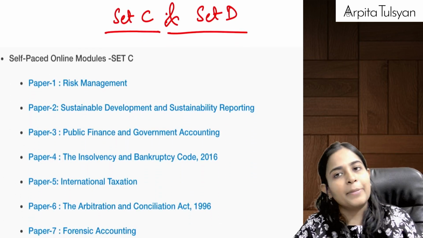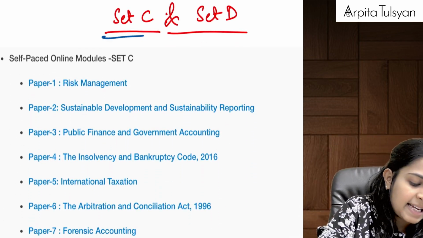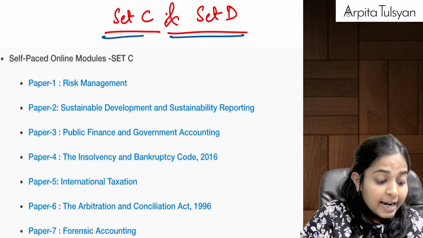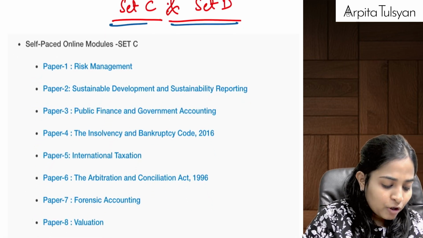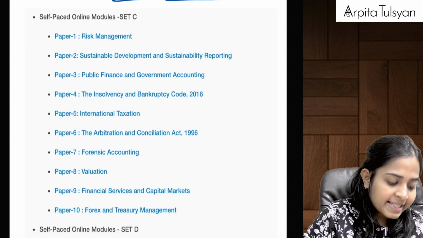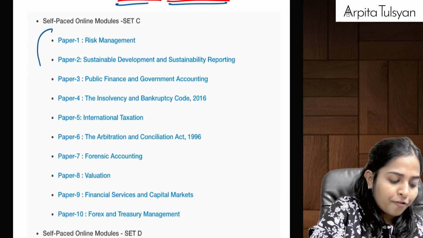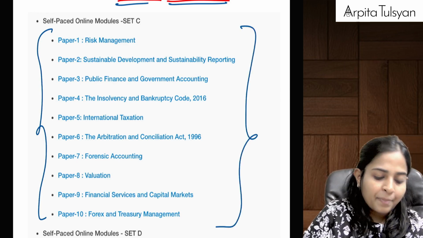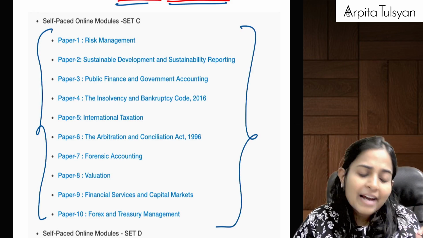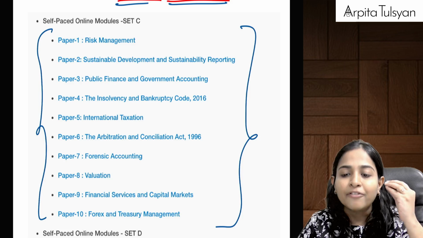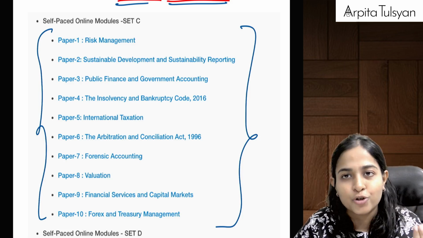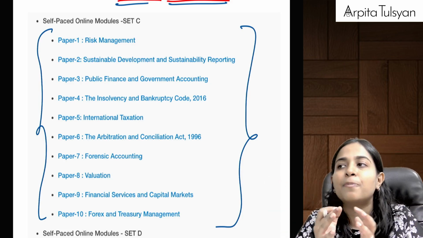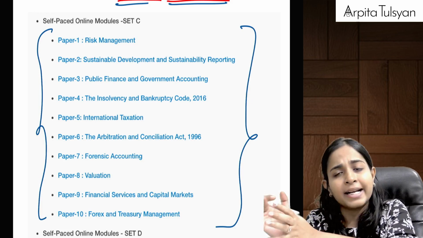Then coming to the last two, set C and set D. This is something altogether new that they have introduced. In set C, they have given you options of 10 papers. Can you see this? I hope you can see it on the board. Out of these 10 papers, you will have to choose one. I will guide you and advise which paper you should choose and why, between set C and set D, in a separate video.